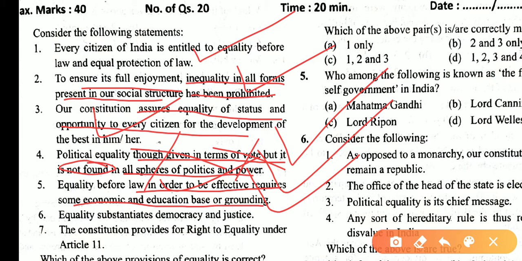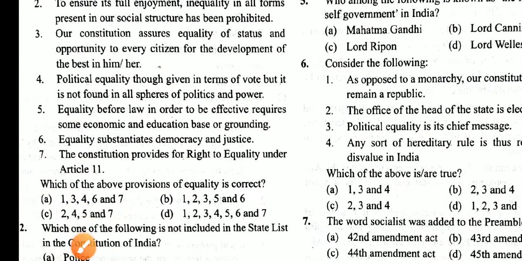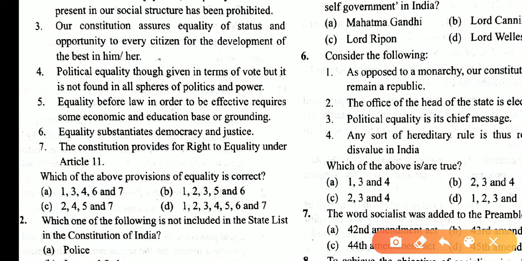Equality substitutes democracy in the justice. Yes, the constitution provides for the right of equality under Article 14, not in Article 11. So the seventh is an incorrect statement. Asking about correct statements, they are 1, 2, 3, 5 and 6. So answer is B.